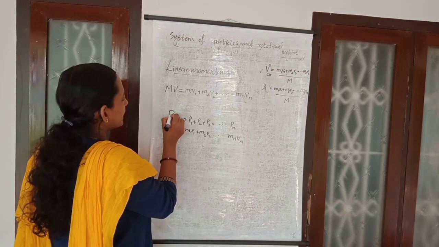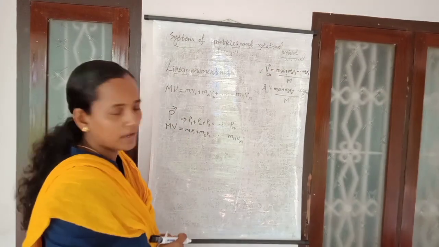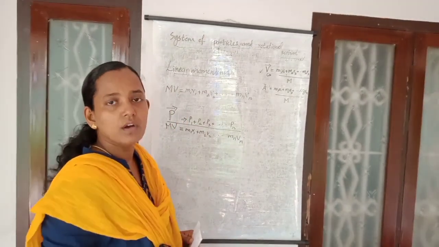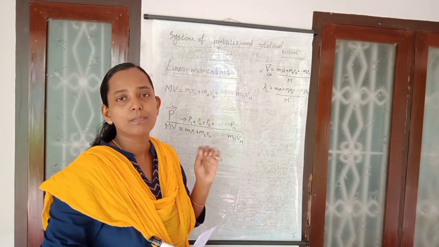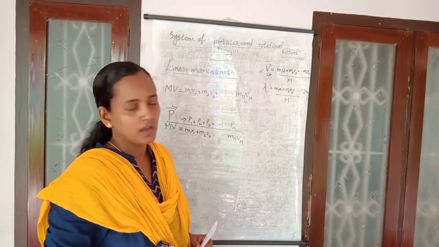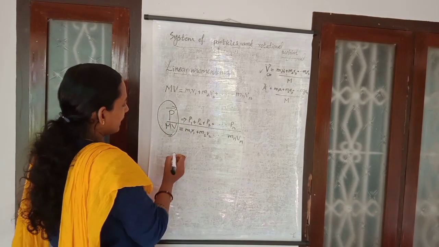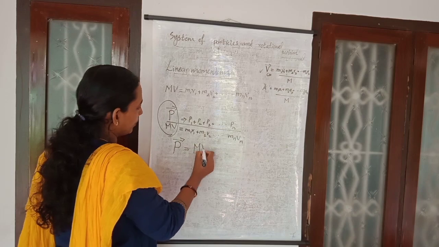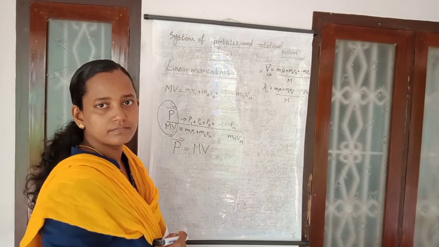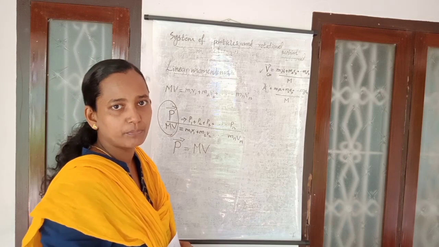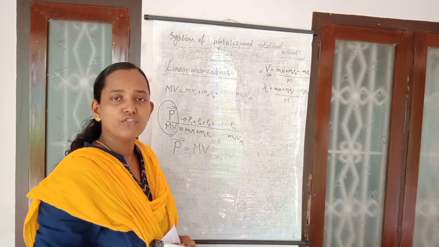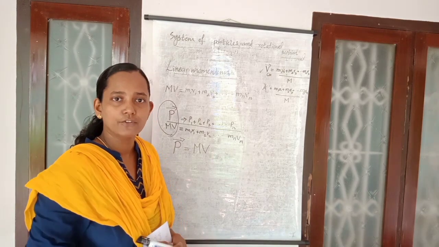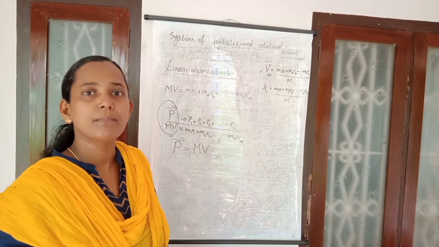That means MV is the total linear momentum of the system of particles. So the total momentum of a system of particles is equivalent to the sum of the momenta of the individual particles present in that system. From these two formulas, we can write that the total momentum of a system of particles, P, is equal to MV itself. Mass into velocity is a known expression for you. So for a system of n particles also, the total linear momentum is equivalent to the sum of the momenta of the individual particles.